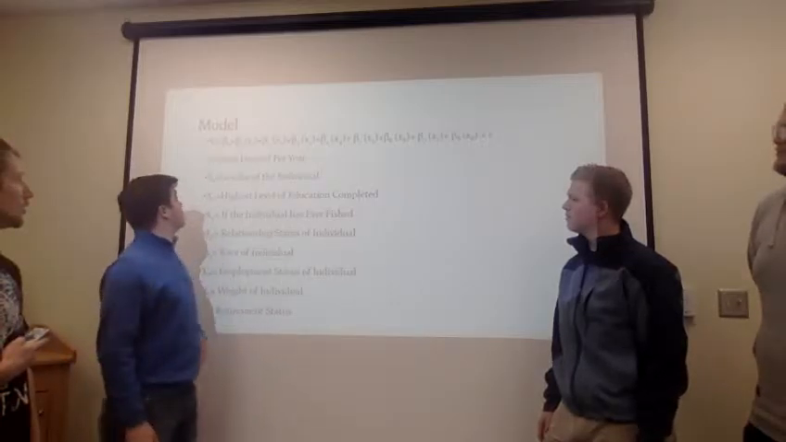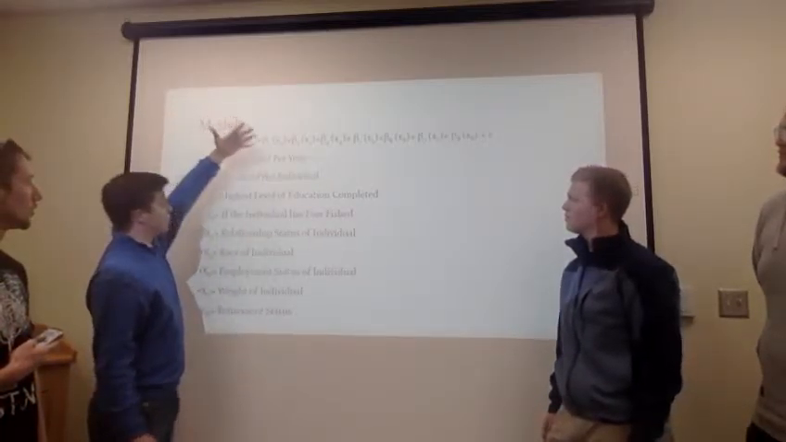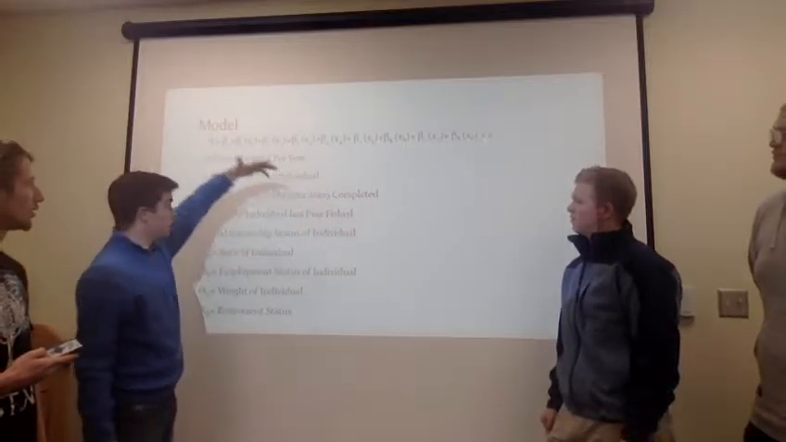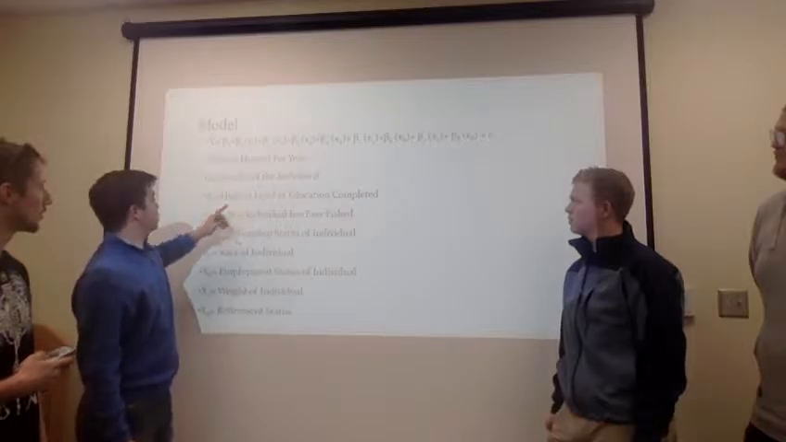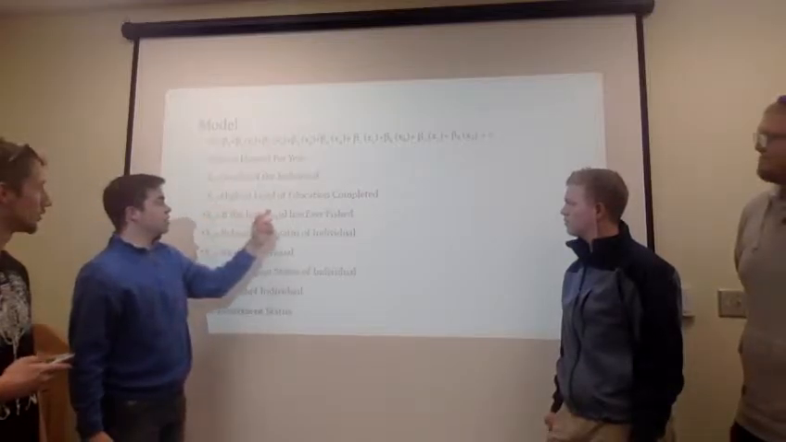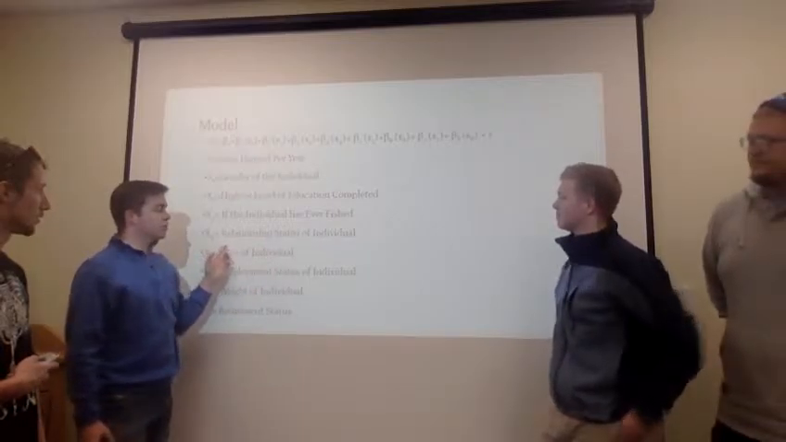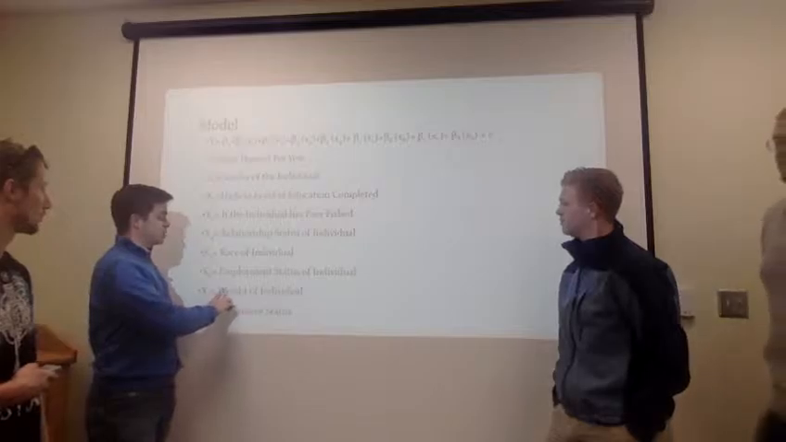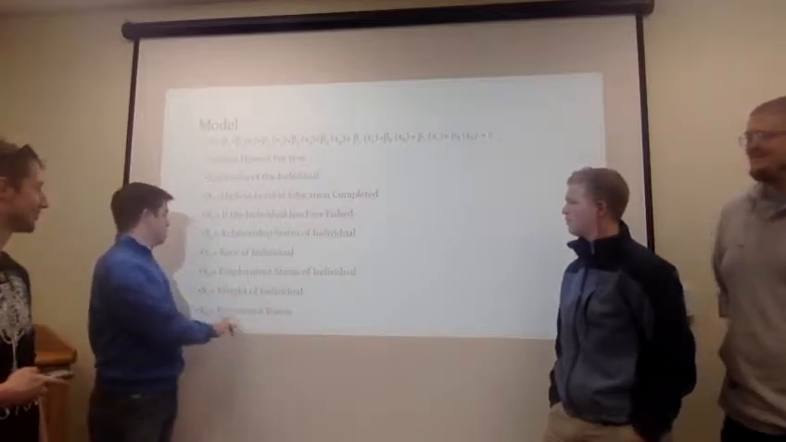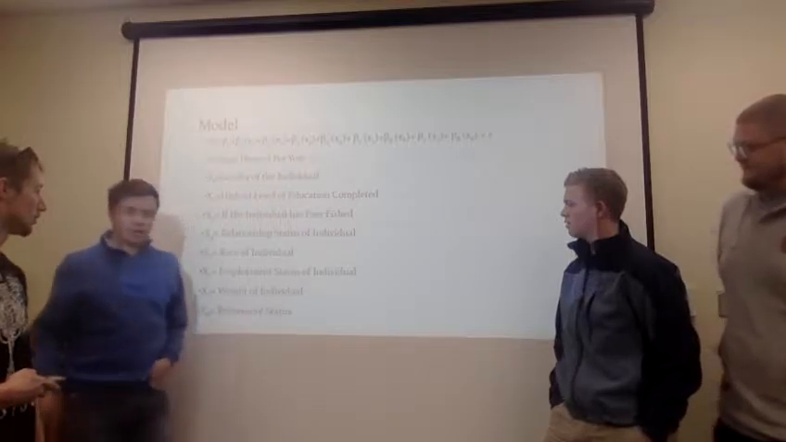We did our project over days hunted per year. Our model was y equals b naught plus b1 all the way through with an error at the end. Our x1 was gender of the individual, x2 was highest level of education completed, x3 was if the individual has ever fished, x4 was relationship status of the individual, x5 was race of the individual, x6 was employment status of the individual, x7 was weight of the individual, and x8 was retirement status.